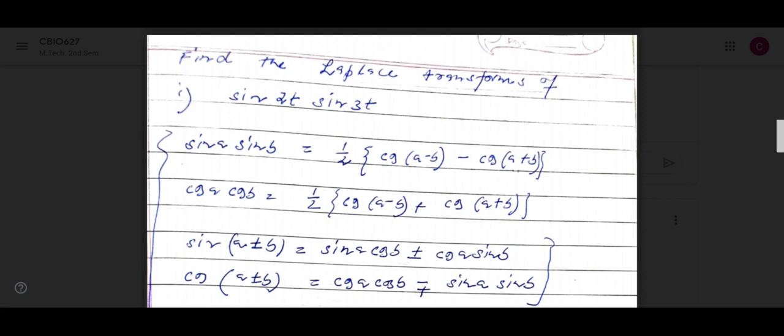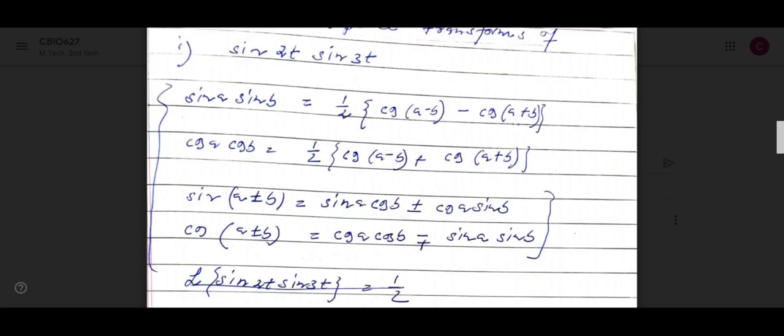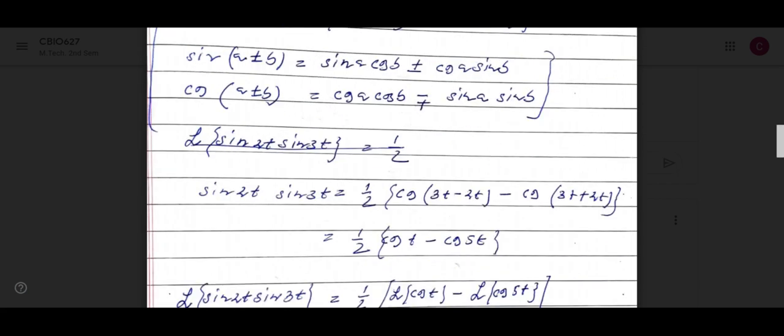So this first formula, sin A sin B: half of cos of A minus B minus cos of A plus B. In this formula, sin 2t, sin 3t. What is the formula of sin A sin B?